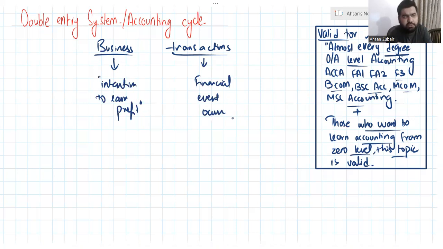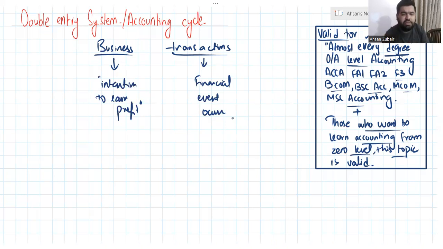This is a transaction. Even anything that has something related to financial flow, maybe inflow or outflow, cash inflow or cash outflow, that is a transaction. Anything that is attached with that. If there is an amount attached, maybe directly, maybe indirectly. I will first give you an example of directly and then indirectly.